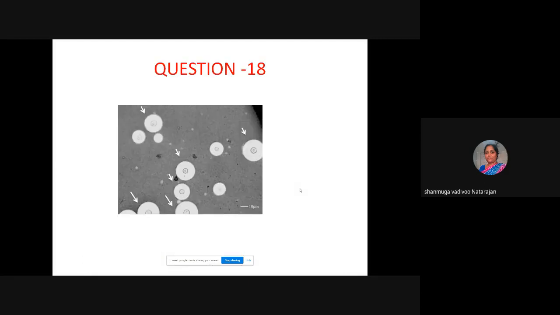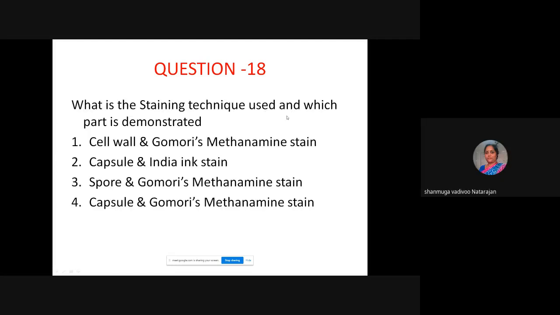So question 18. Are you able to see the slide? Yes, ma'am. Can you identify what it is by this one only? What is the staining technique used and which part is demonstrated?